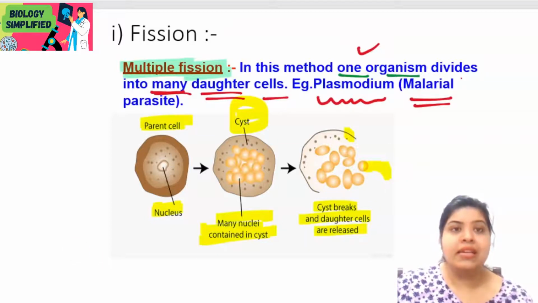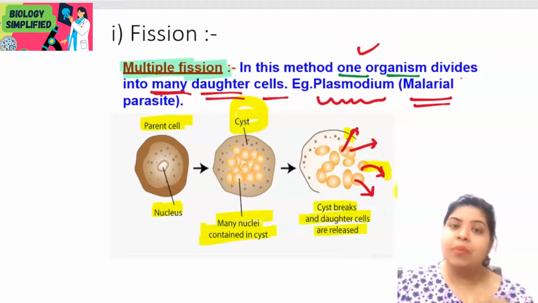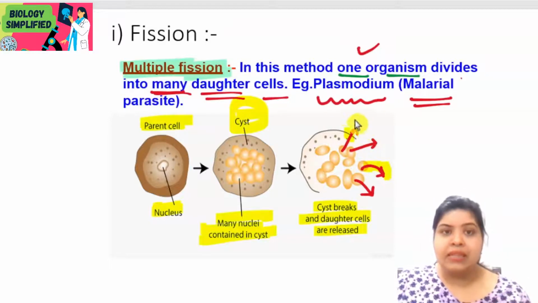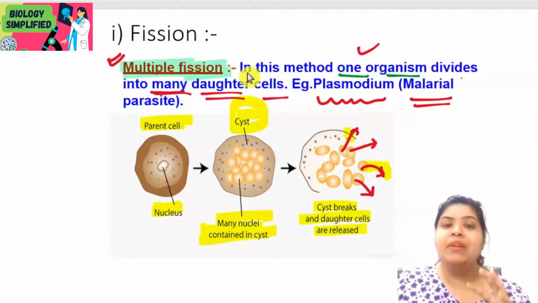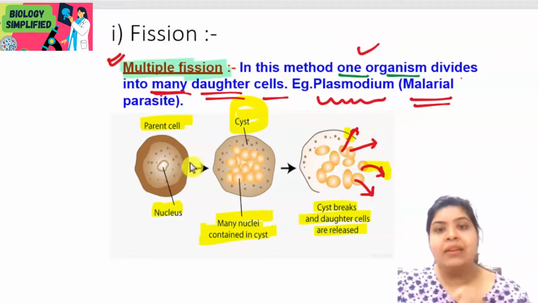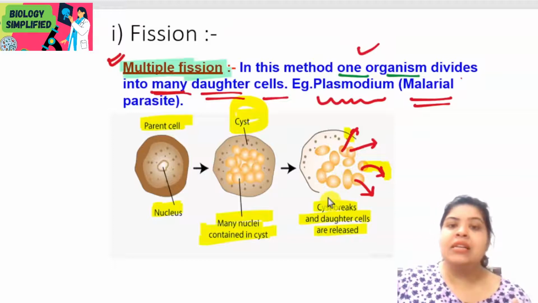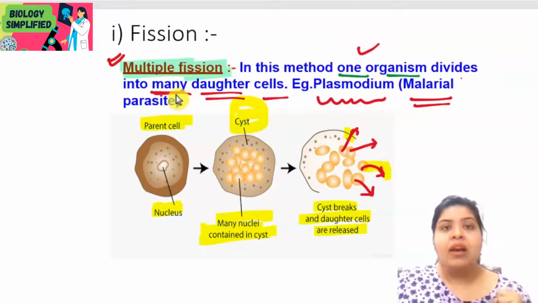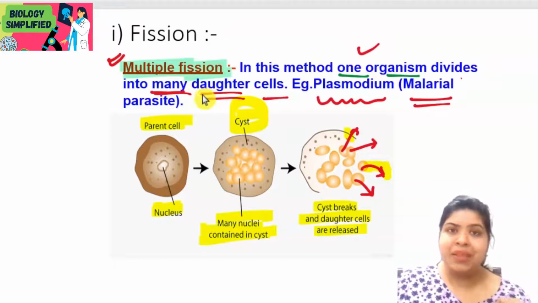Each of these daughter cells is a new cell, and it is capable of giving rise to many further daughter cells. Okay, so this is how multiple fission happens from a single parent. When multiple daughter cells are formed, this type of fission is called multiple fission.